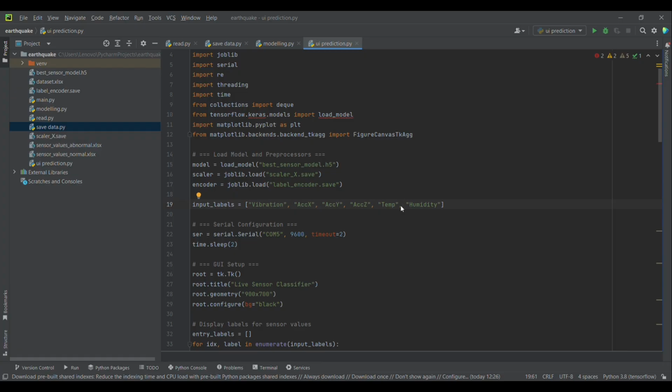A pre-trained deep learning model, the best sensor model, along with its scaler and label encoder, is loaded to classify the incoming sensor data as either normal or abnormal based on vibration values. The program updates the prediction label and sends corresponding signals, B for normal and C for abnormal, back to the device. The program runs the data reading and graph updating in a separate thread to ensure the GUI remains responsive.